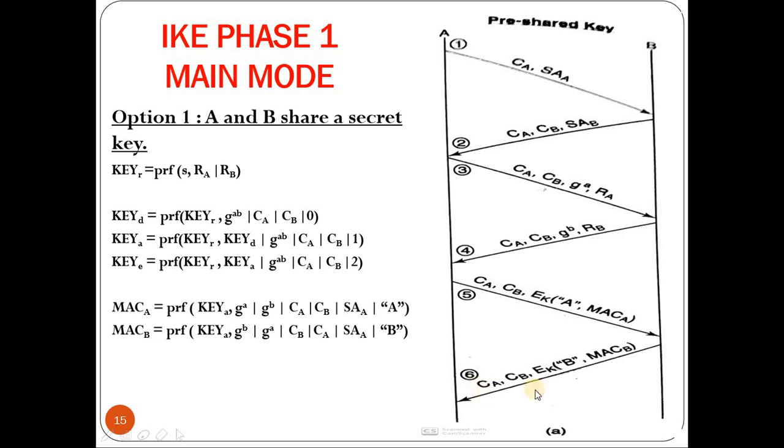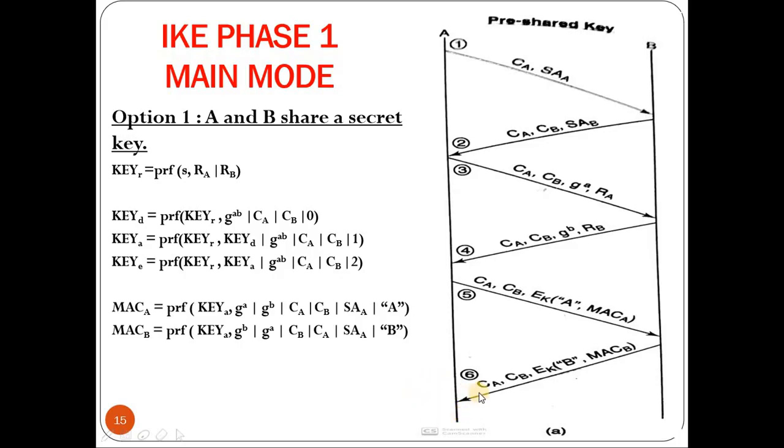It comprises cookie A, cookie B, and it also places the identity of B and MAC B, which is encrypted again using key K, that is nothing but key E, the encryption key, and that is sent to A. On receiving, A decrypts the message, picks the identity, and user A will compute MAC B, because MAC B requires the identity of B.